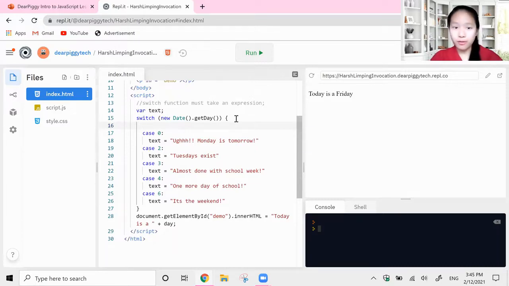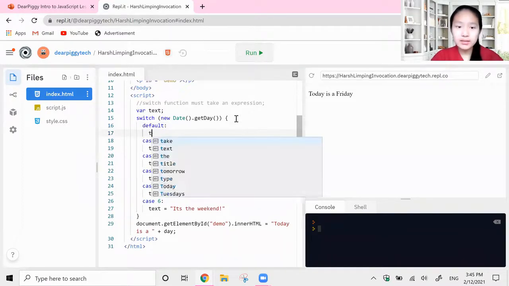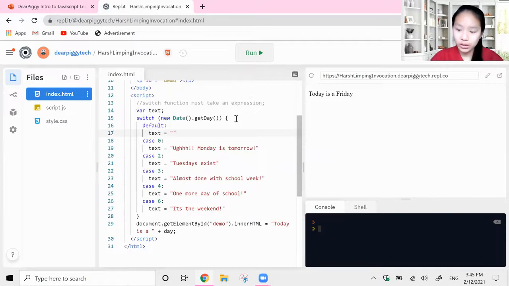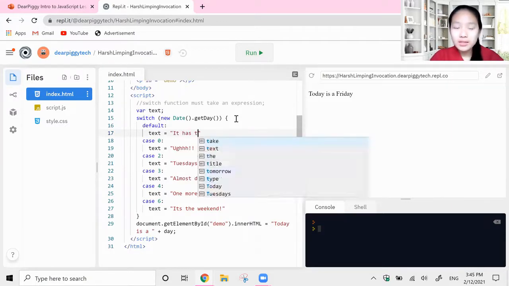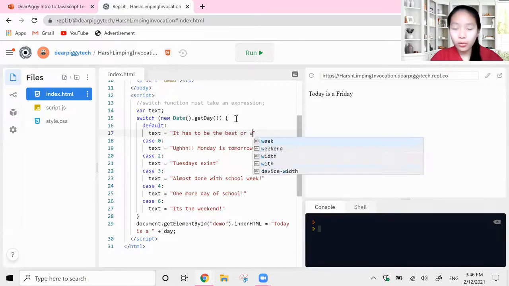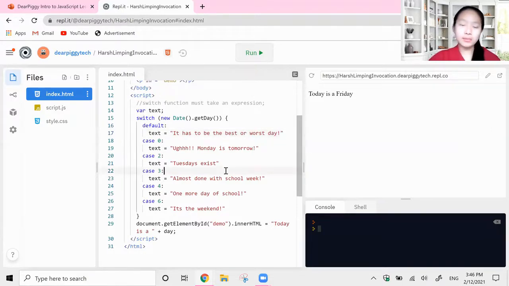This is where we would use default. We would say default, and then in here we would say what should happen if none of these cases work. We would say it has to be the best or worst day, right? Because it has to either be Monday or Tuesday. Obviously, if I didn't know that I skipped Monday and Tuesday, this message would look different, right? But since for now I'm basically saying this default is supposed to be a fallback plan, because today is a Friday, it doesn't meet any of these requirements.